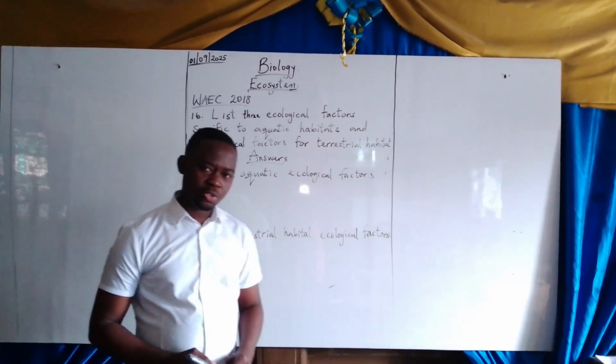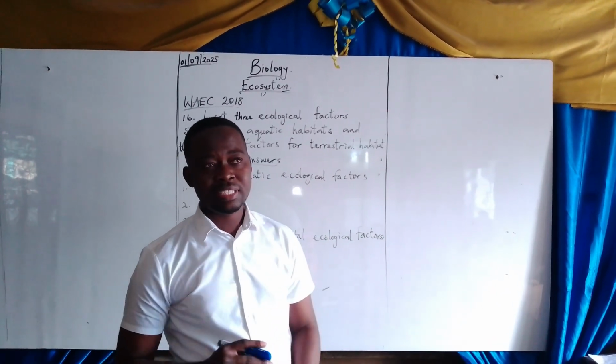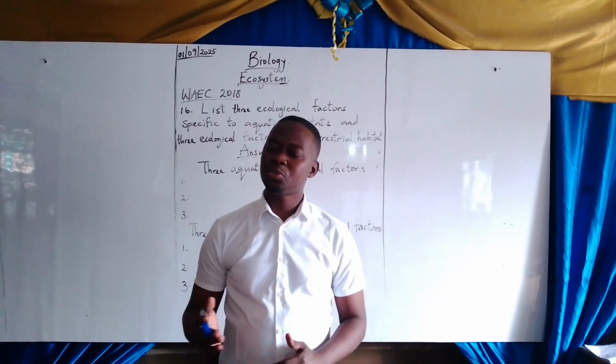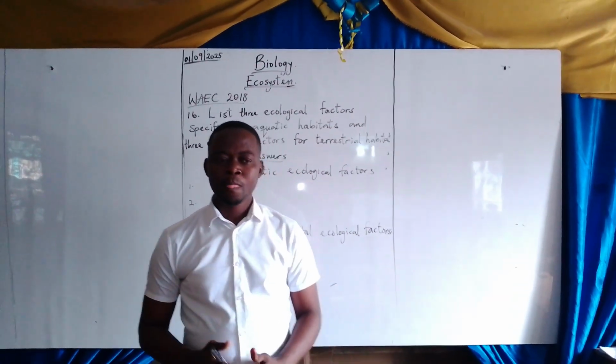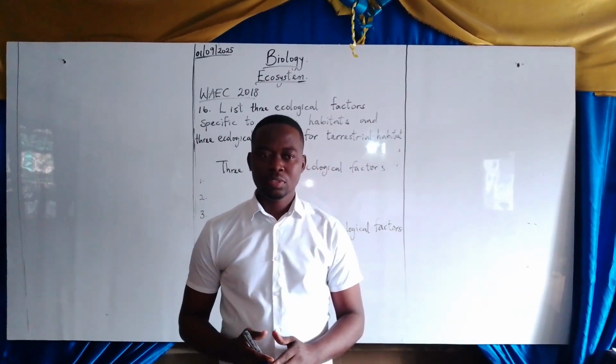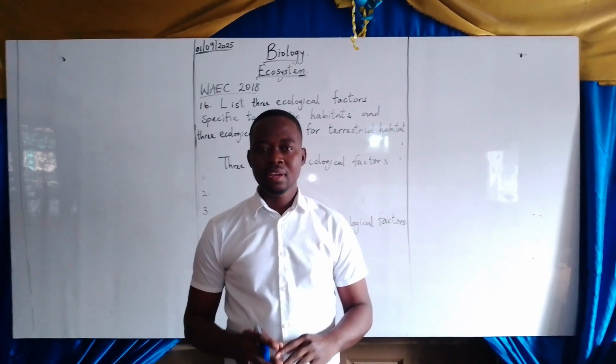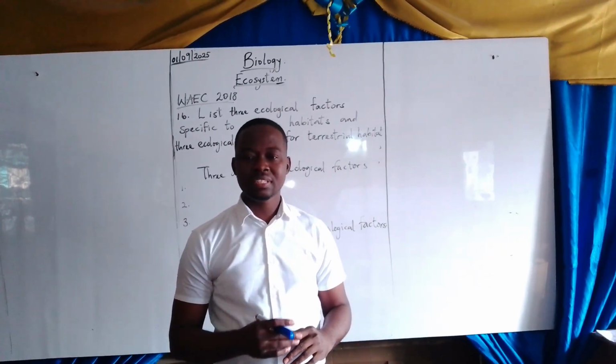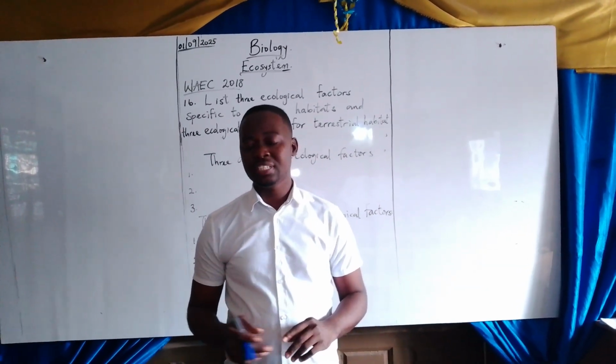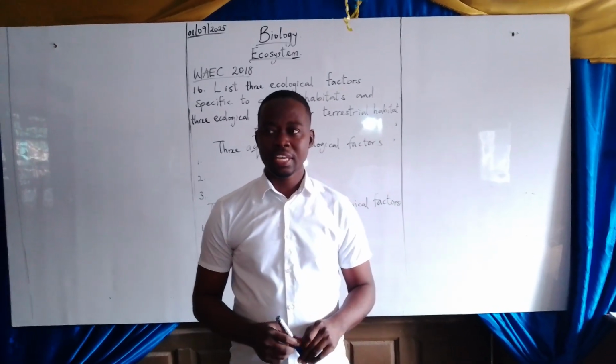Before I mention those ecological factors, we first need to explain what we call ecological factors. In any form of ecosystem, there are living things, and there are some non-living things as well that relate together in that ecosystem.